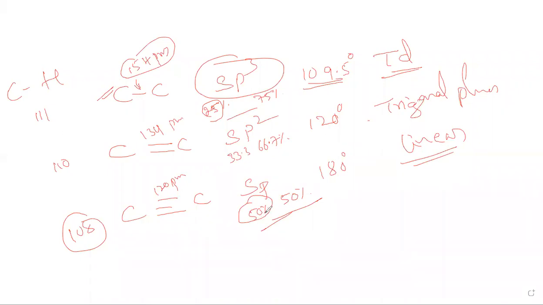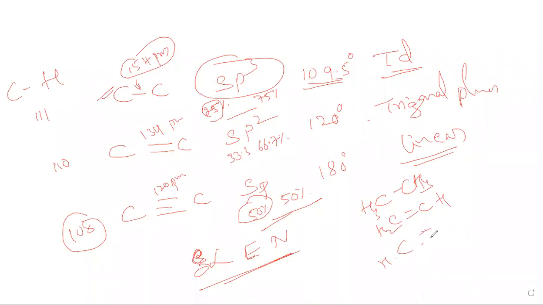So how can we use this? The percent of s character is directly proportional to electronegativity. For example, take C2H6, ethane, then ethene, CH2=CH2, the olefins, and the triple bond HC≡CH, which is acetylene.